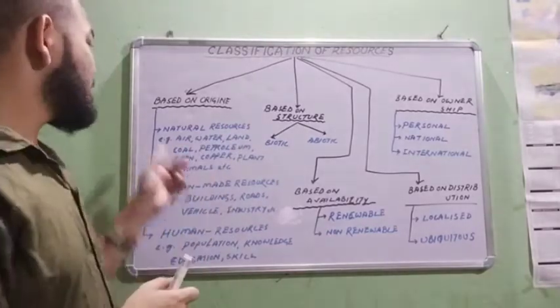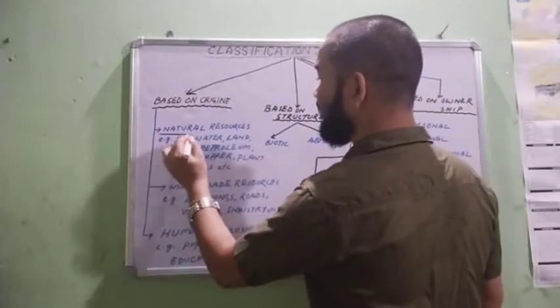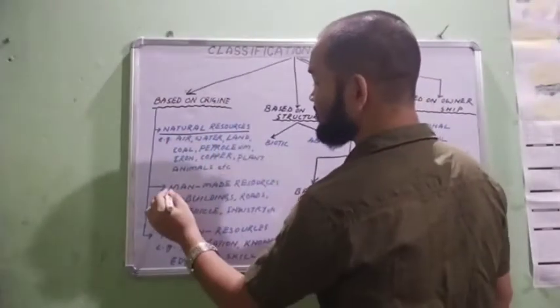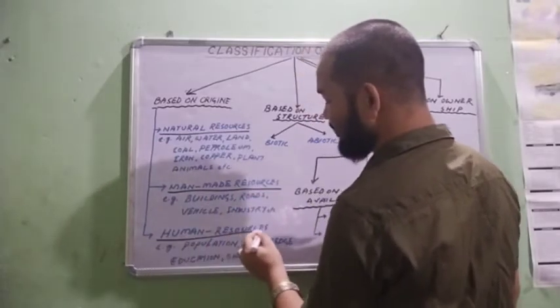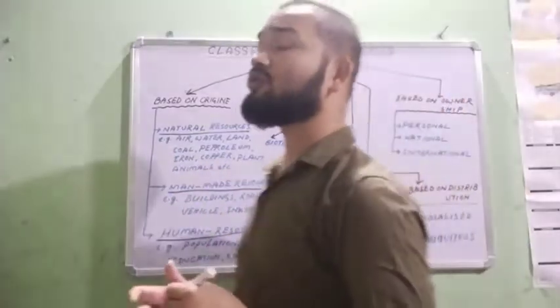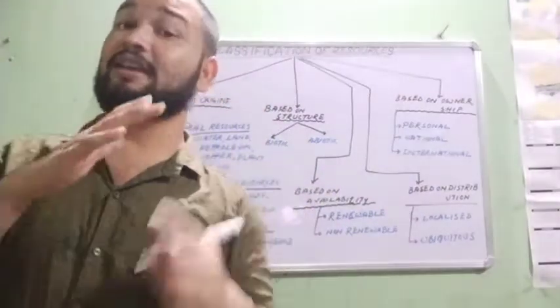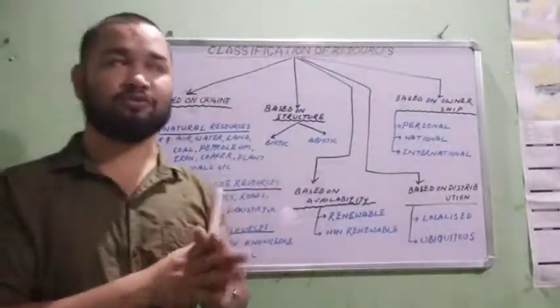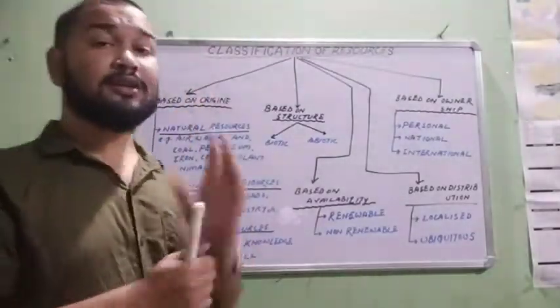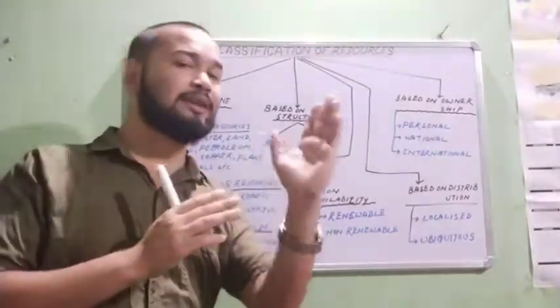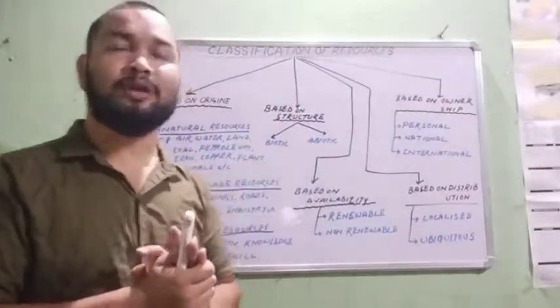The first one is natural resources, the second one is man-made resources, and the third one is human resources. Natural resources, man-made resources, and human resources. Human is a separate resource. I'll tell you why human is a separate resource. On the basis of origin: natural first, man-made second, and the third one is human resource.